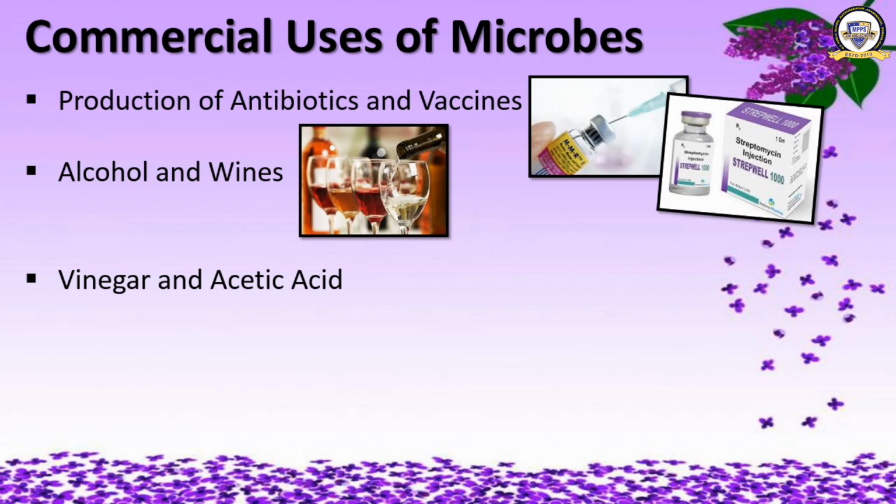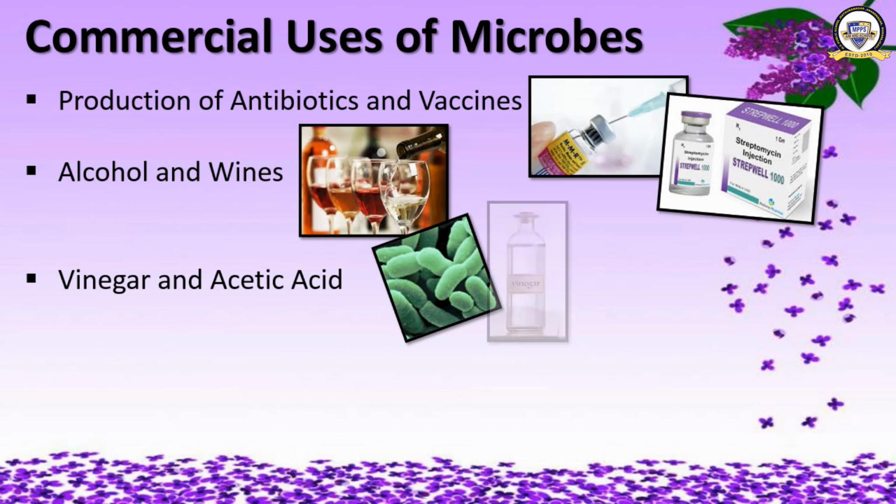Acetic acid is the distilled form of vinegar. Acetic acid is also formed from alcohol by the action of bacteria, that is Acetobacter aceti. See, this bacteria is responsible for producing vinegar.